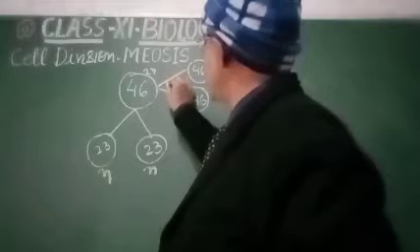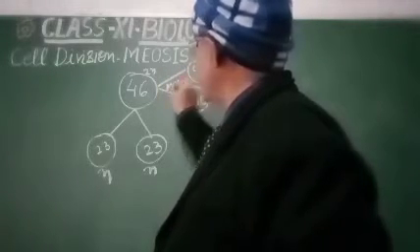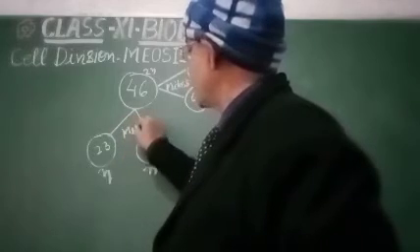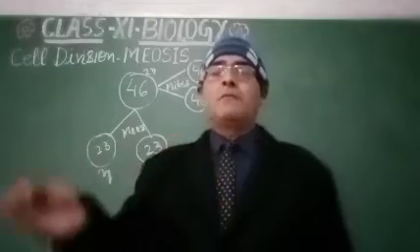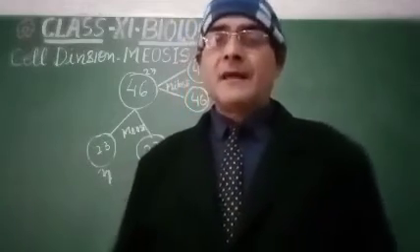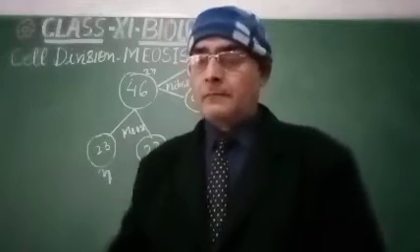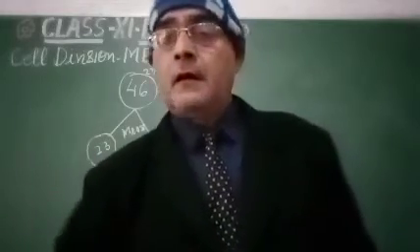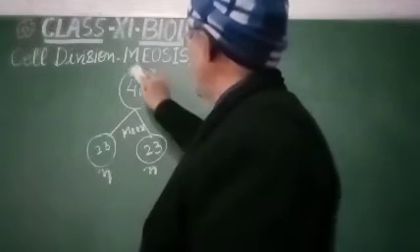So this is mitosis and this is meiosis. So dear student, you can explain the difference between mitosis and meiosis with the understanding of these concepts. Dear student, let us discuss meiosis in detail.